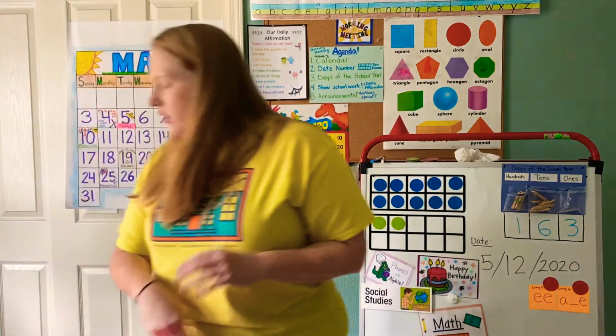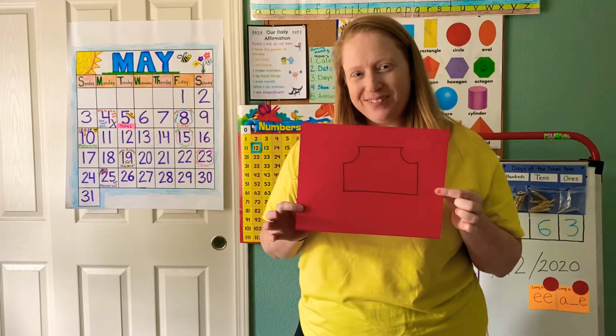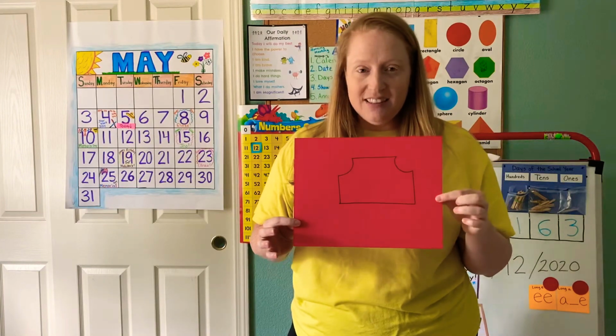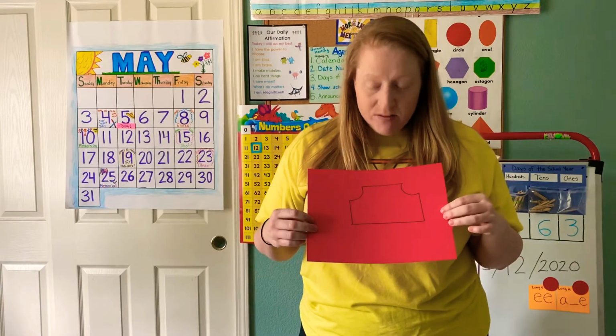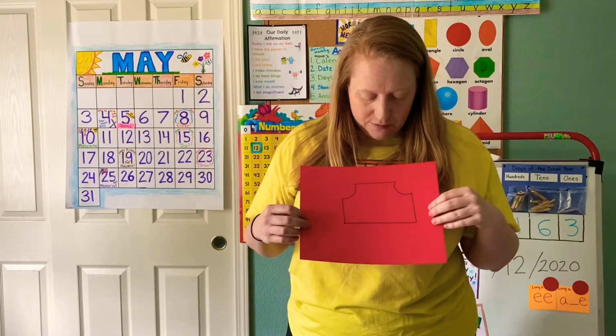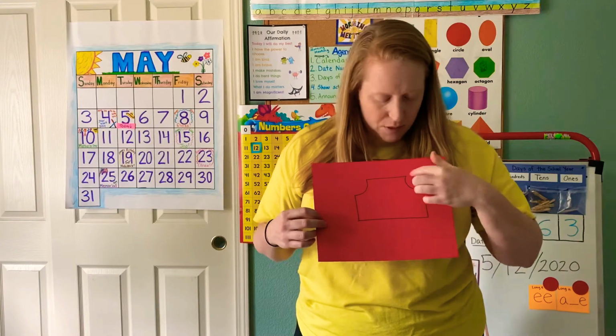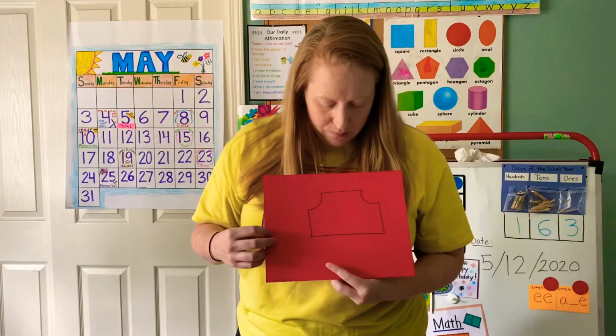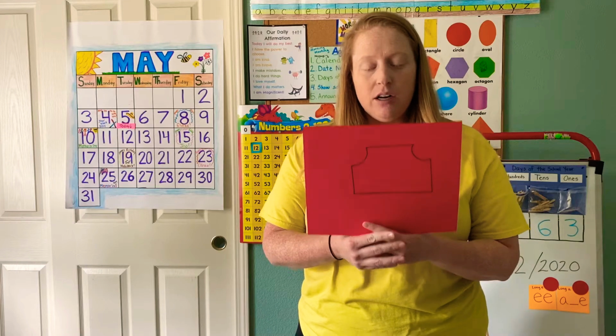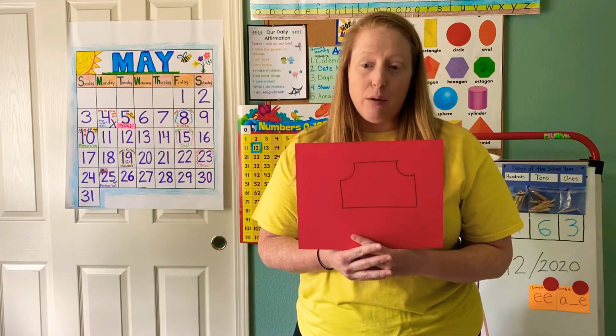For example, is this a shape? Yes, it's a shape. Now, does it have a specific name? No, because this one has some funky things to it. It almost looks like a rectangle, but then it has these curved lines in the corners, and that means it's not a rectangle anymore. And this one doesn't have a specific name. So there's shapes that are shapes like this one, but we're not going to learn about them, and they don't have a specific name. We don't see them as often in the world, and so we're going to learn about the ones that we see the most often.